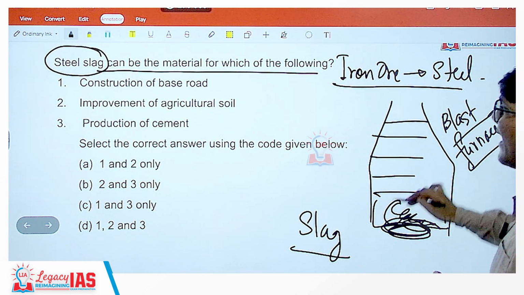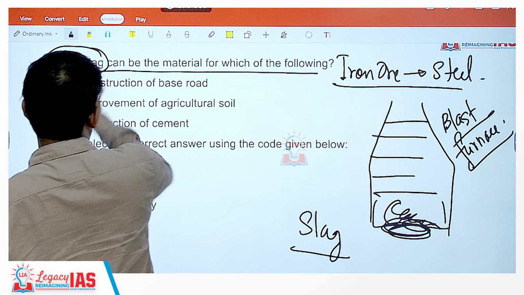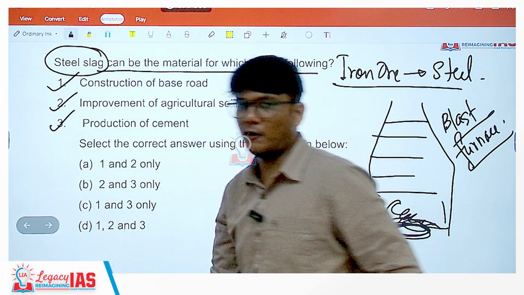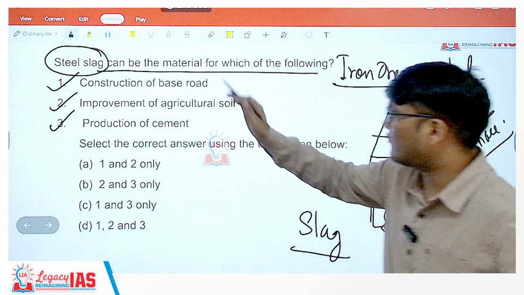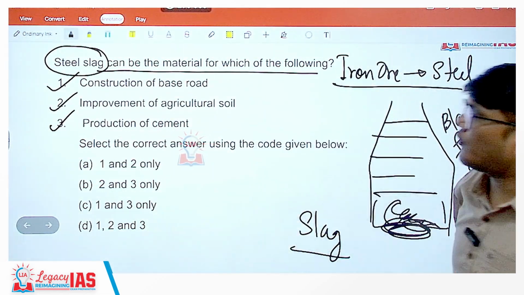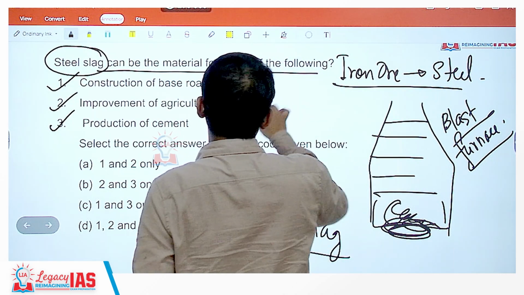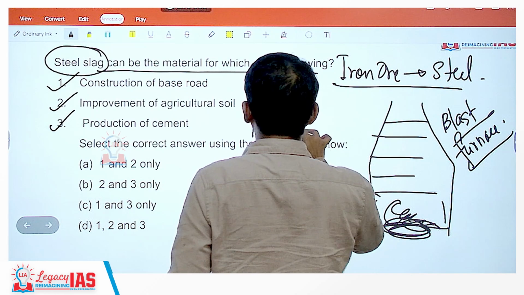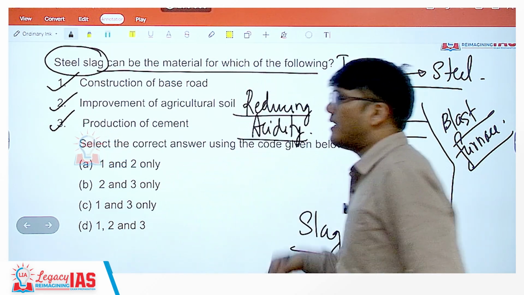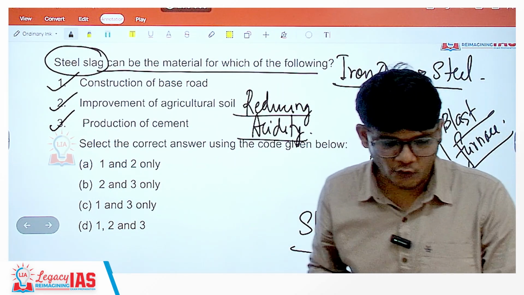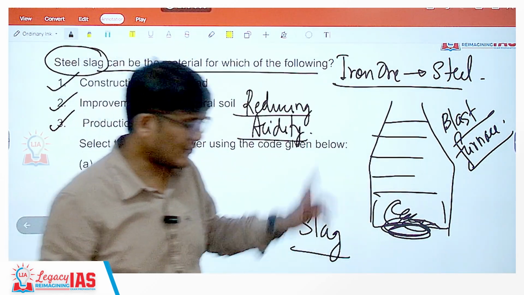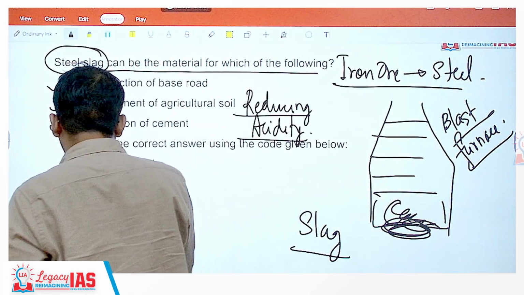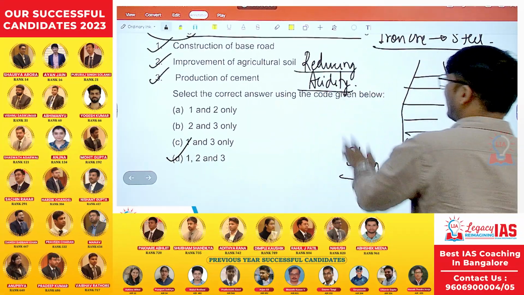Okay, and now this slag can actually be used for construction of base road, improvement of agricultural soil, as well as production of steel. Production of steel definitely, construction of base road definitely. Why improvement of agricultural soil? Because it helps in reducing the acidity of the soil. Since this is basic, it helps in reducing the acidity of the soil, and hence this slag is helping in agriculture as well. So correct option is all of the above. I hope that's absolutely clear.